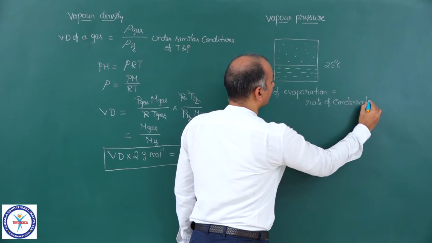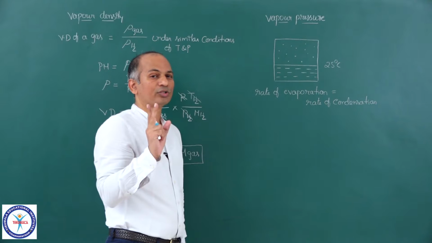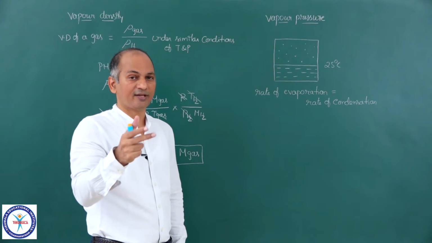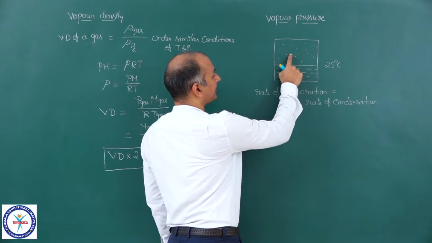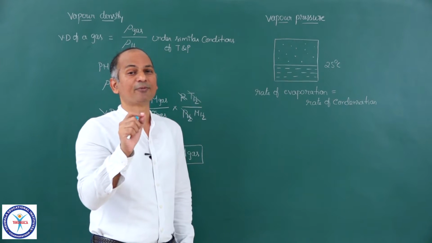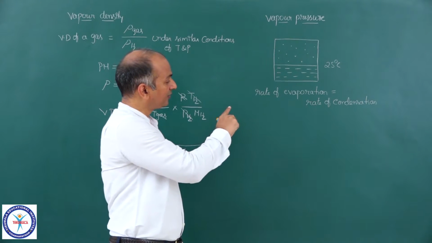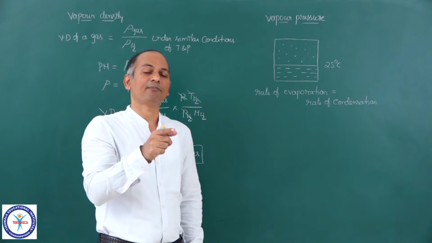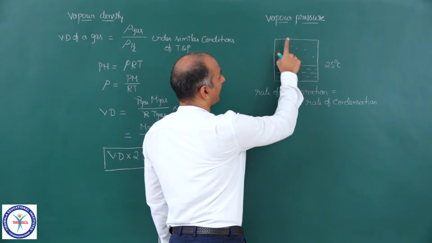And at that point of time, when both rates become equal, and after that, if you measure the pressure exerted by this vapor, see, vapor is basically a gas which is in equilibrium with its liquid. So when these two rates become equal, and at that point or after that time, if you measure the pressure, that pressure is called as vapor pressure.